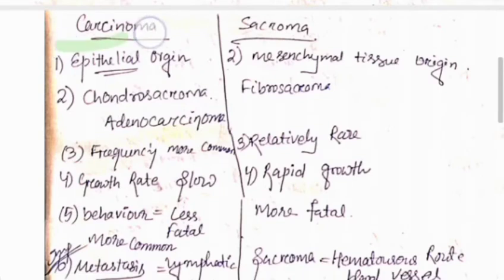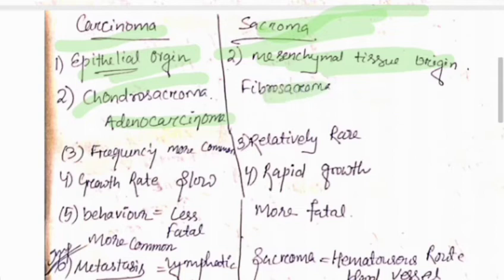Now we discuss the carcinoma and sarcoma difference. What is carcinoma? A malignant tumor of epithelial origin is known as a carcinoma. A malignant tumor of mesenchymal tissue origin is a sarcoma. Chondrosarcoma is an exception, and adenocarcinoma is an exception of the carcinoma. A fibrosarcoma is also an exception. It is of fibrous tissue origin, but comes under the sarcoma. Carcinoma is more common, whereas sarcoma is relatively rare.